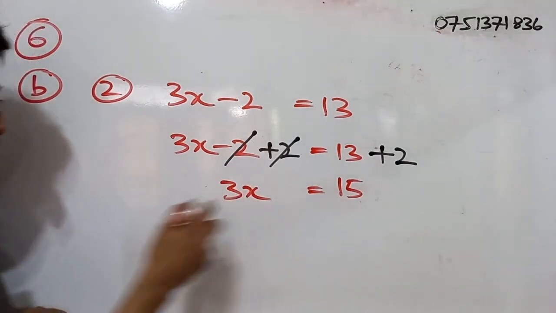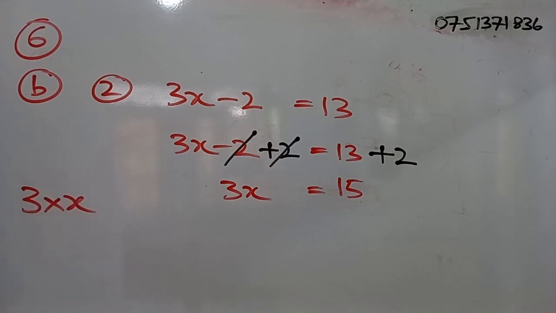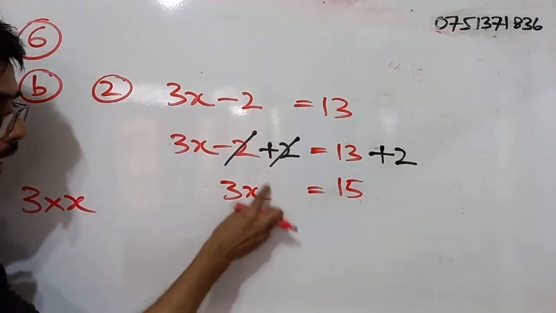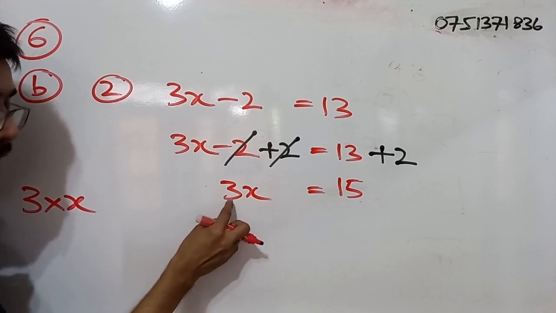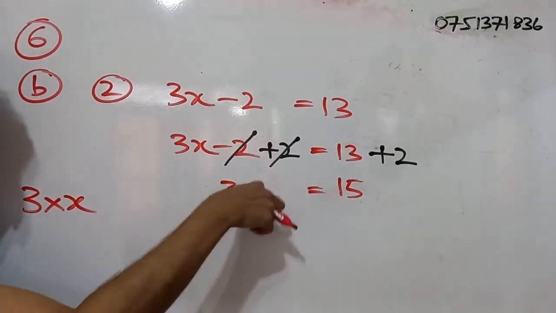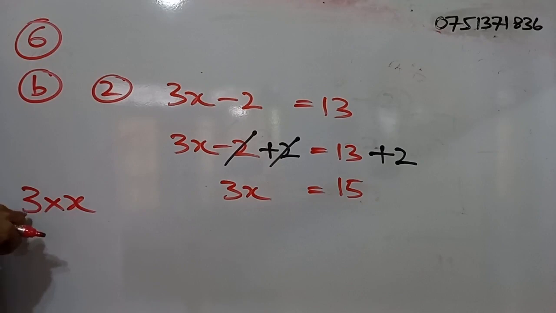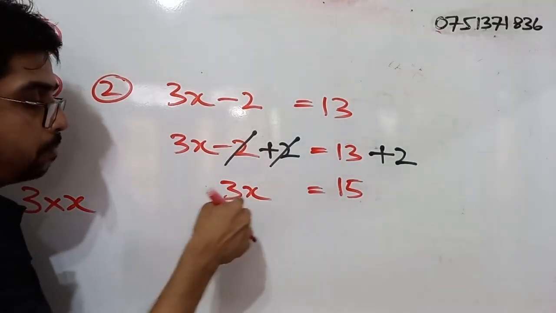3x means what? 3 is multiplied by x. Whenever you see a letter next to a number, the idea here is that 3 is multiplied by x. So here x is multiplied by 3.